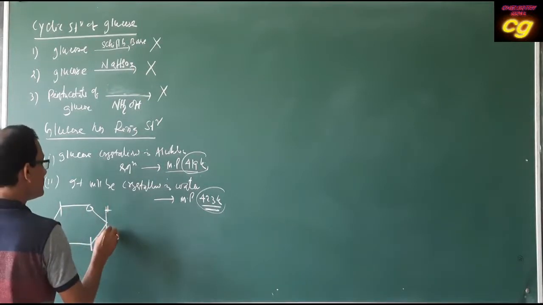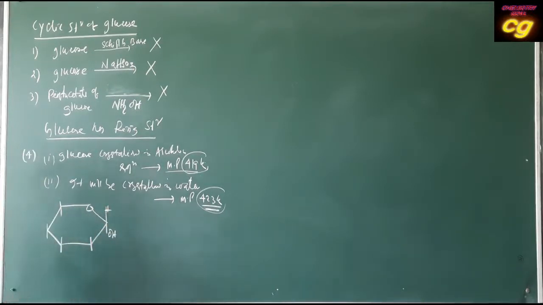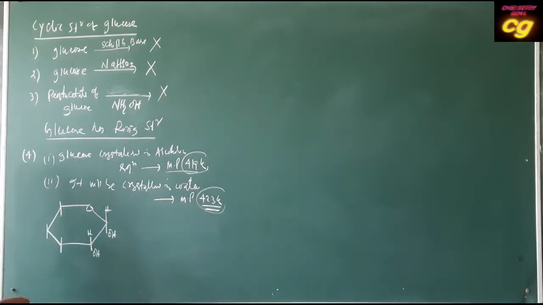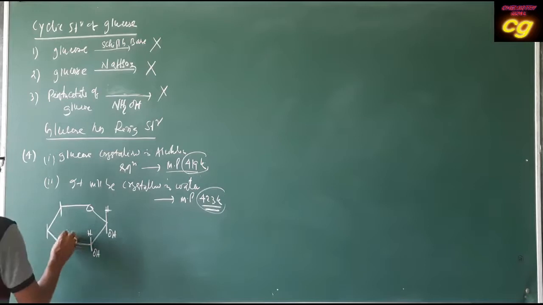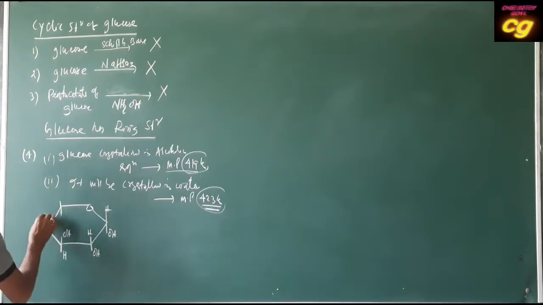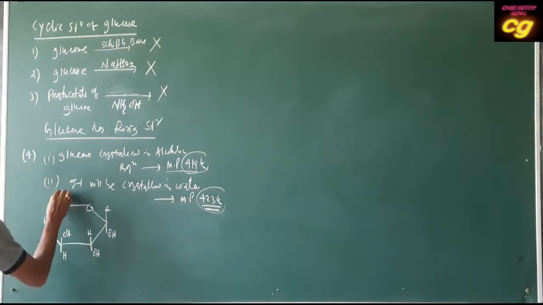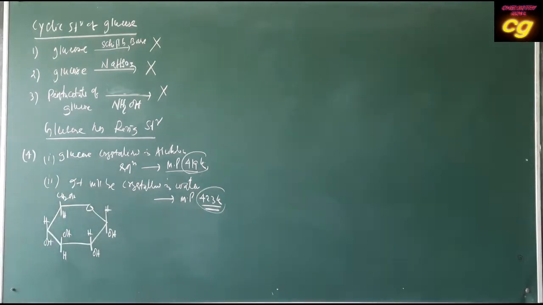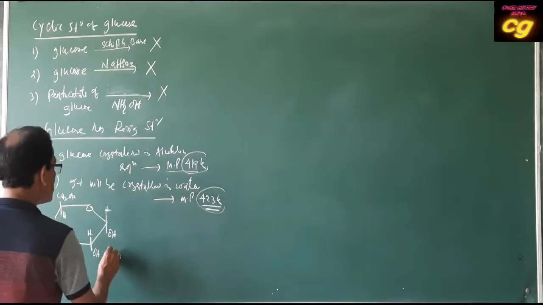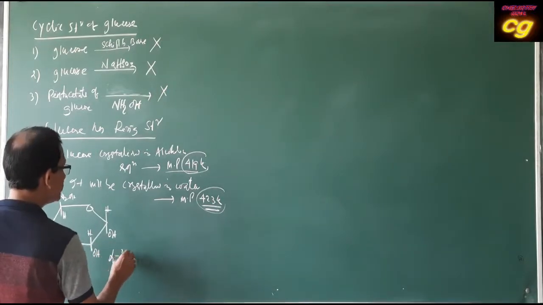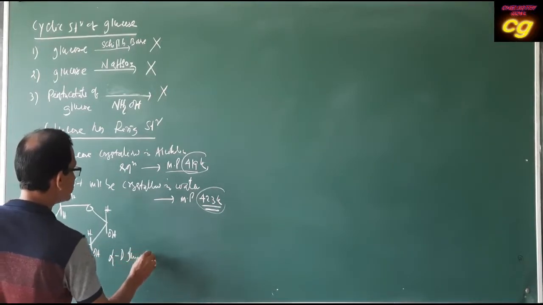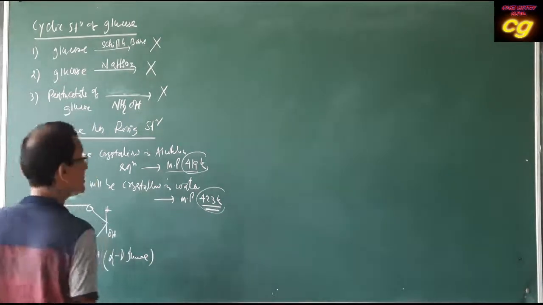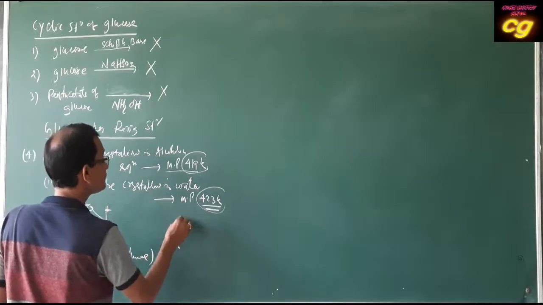This is H, OH, then H, OH, then OH, H, H, OH, CH2OH, H. This is called alpha D glucose. This is alpha D glucose. Alpha glucose.